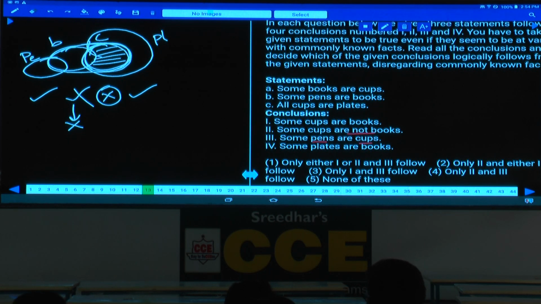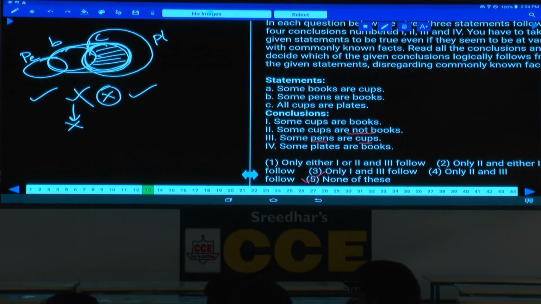None of these is there, isn't it? None of these. Choice 5 is the answer. Then what is the difference between none of these and none follows? None of these means we have an answer, the choice is not there. Now we have 1 and 4. 1 and 4 is not given in the choices, hence it is none of these.